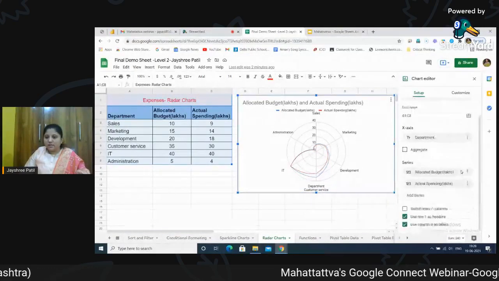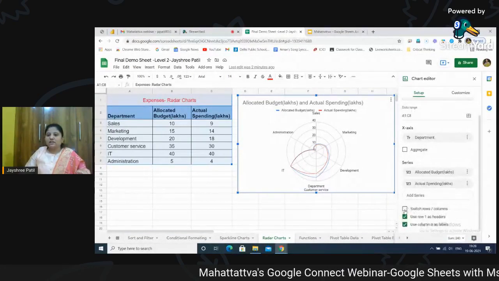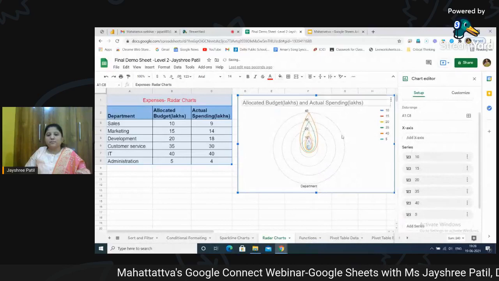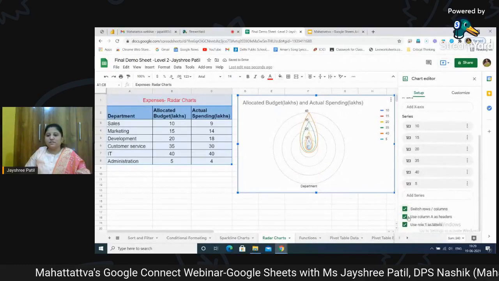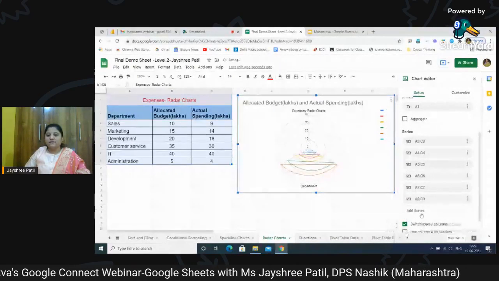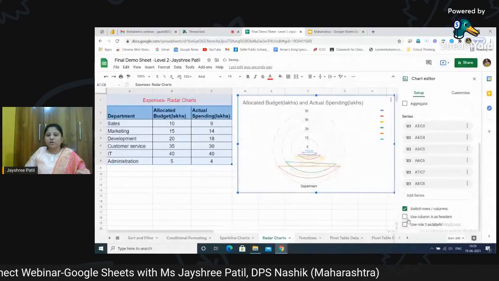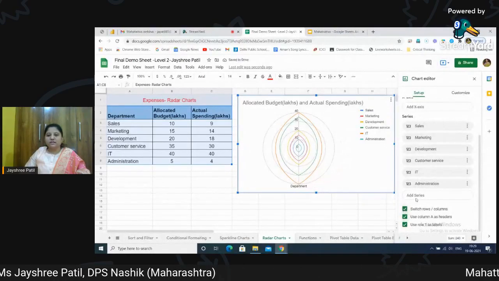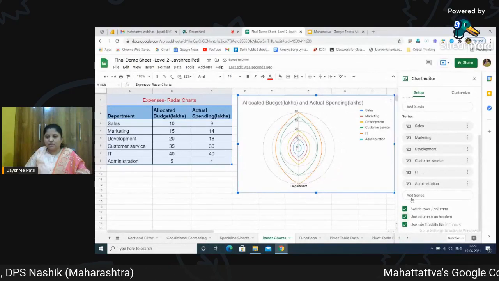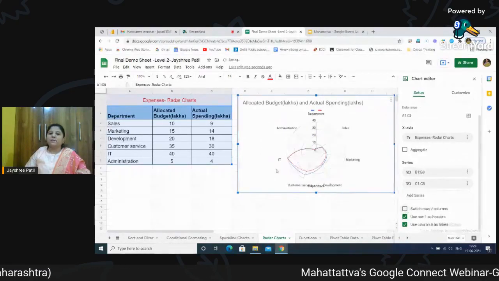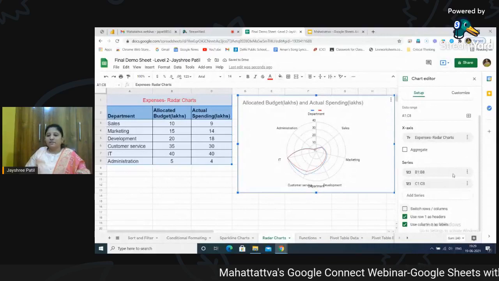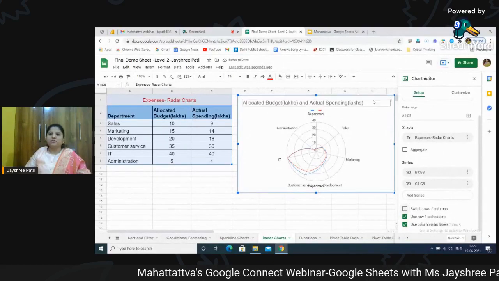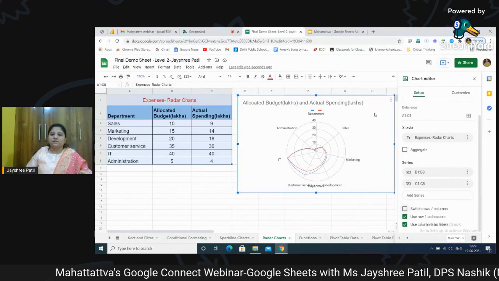Now, as you can see, you can do some changes. You can click on switch rows and columns, the visual representation of it will change. You can try it out. You can see switching on, switching off, these rows and columns. So you can change the representation of the data. You can see the series is changed over here. So depending on your requirement, you can have this modification done over here. So this is all about radar chart.